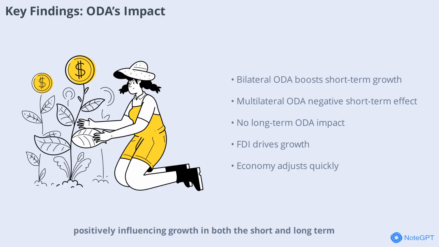The ECM results show that about 86.53% of deviations from long-term equilibrium are corrected within the following year, highlighting the economy's resilience. These findings suggest that while ODA can provide a short-term boost, sustainable growth relies more on other factors.